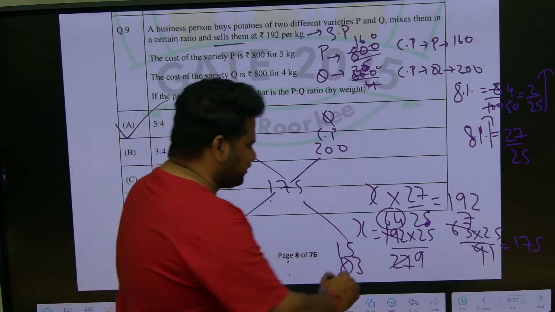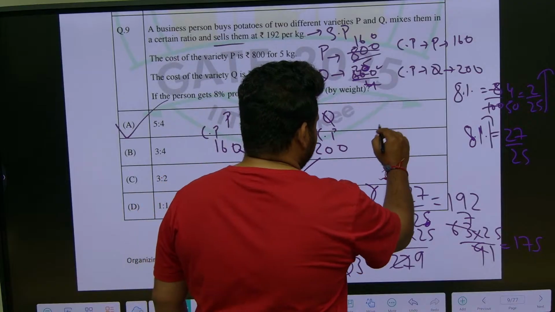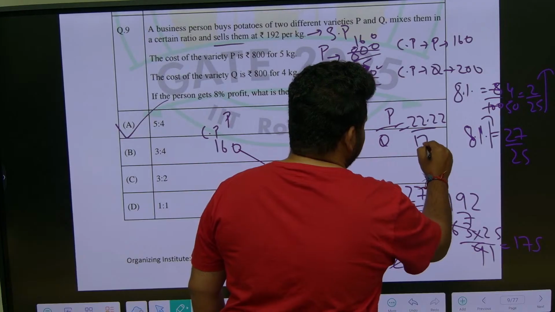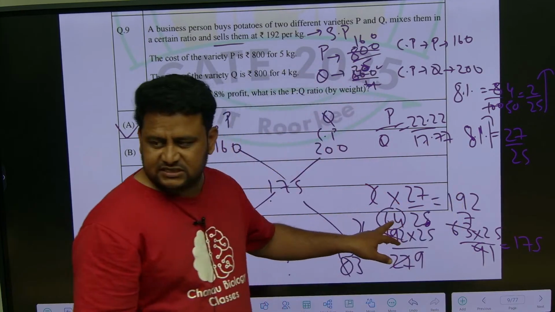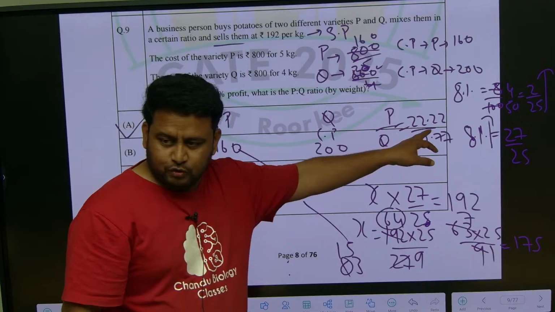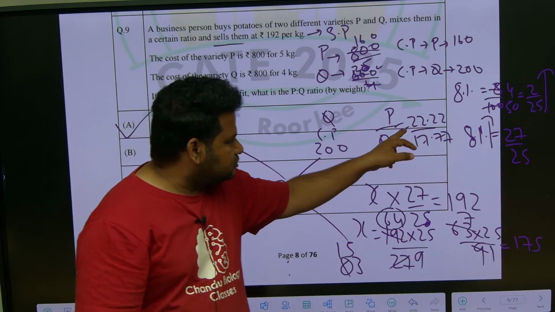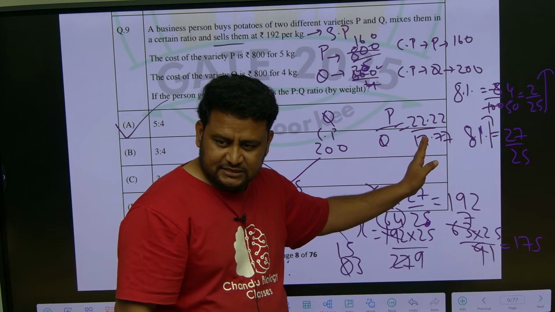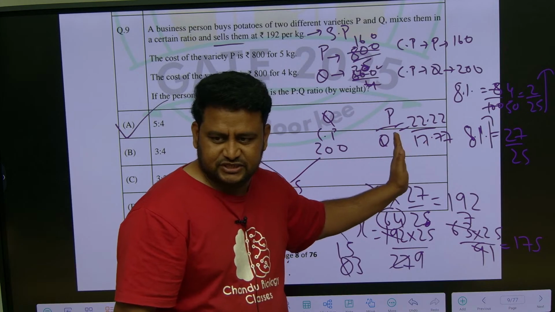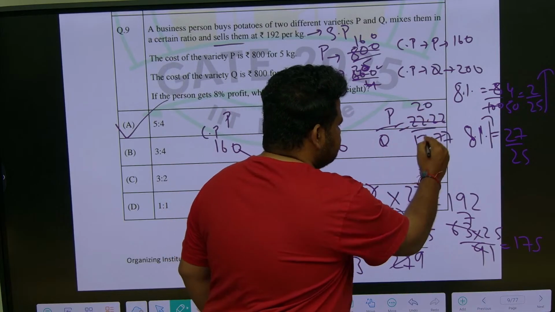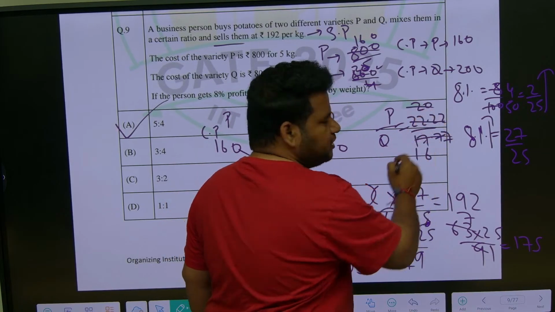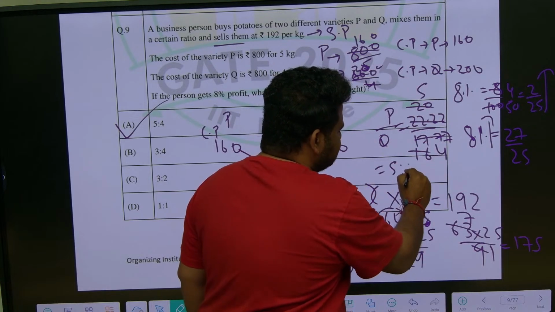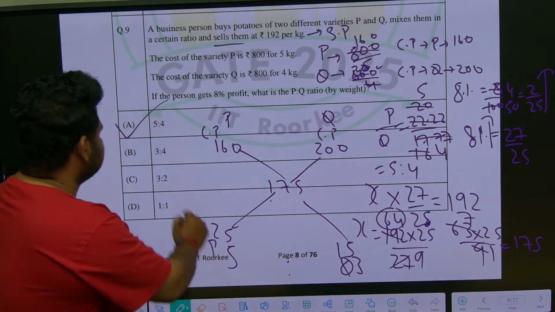Otherwise, if you take this as 64 and solve it, you will get P by Q as 22.22 and 17.77. So, this 22.22 is close to what? I can take this as 20, and 17.77 close to 16. So, this will become what? 4 5s are 20, 4 4s are 16, I will get 5:4 which is option A.